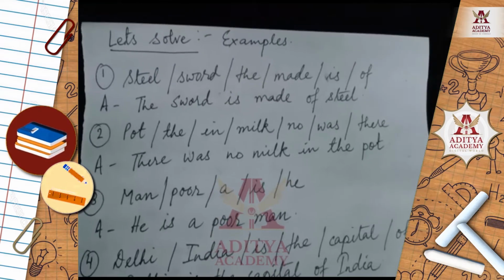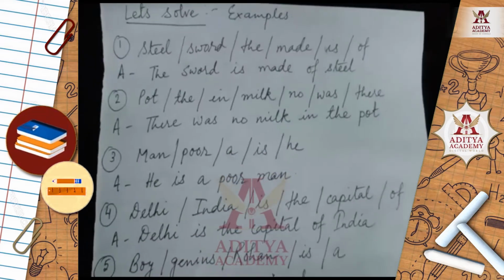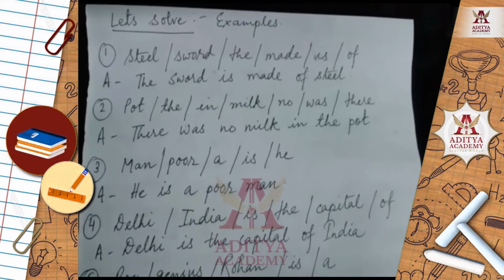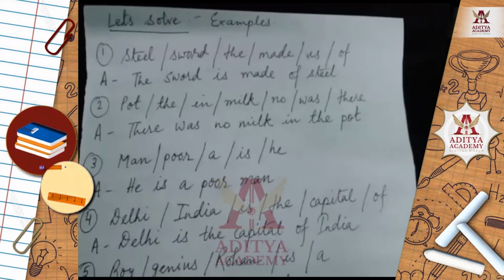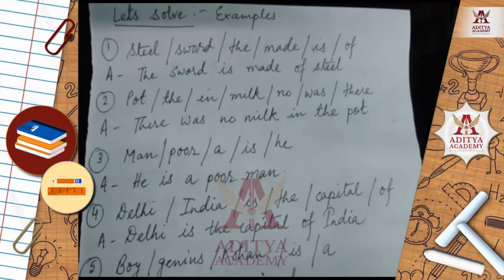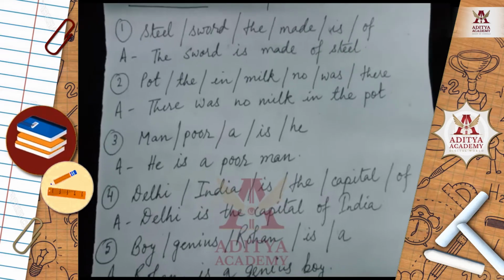You try it yourself also. The sword is made of steel. Number 2: pot, the, in, milk, no, was there. So how will you arrange it? There was no milk in the pot.